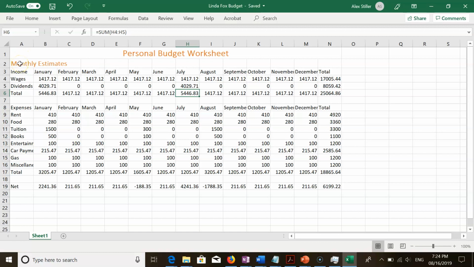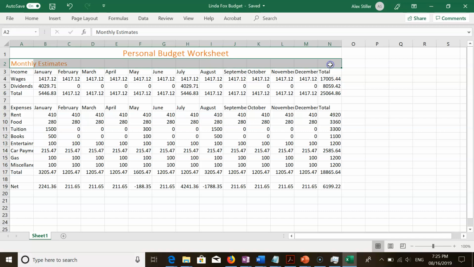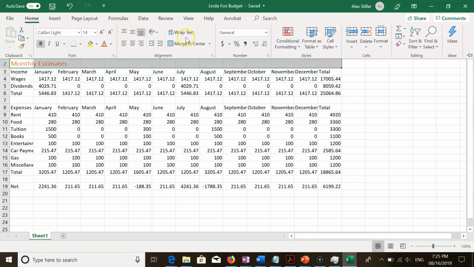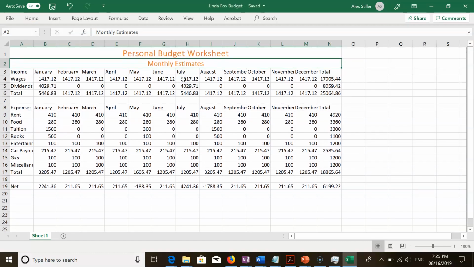So I'll just go ahead and select cell starting in A2. And then what I like to do is hold down the Shift key and then go over to cell N2 and just click that, and that'll select the whole range from A2 to N2. And then in the Home tab, go ahead and click Merge and Center. Okay. So now our worksheet looks like this. You can see an example on page EX27.